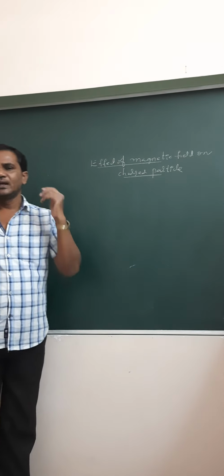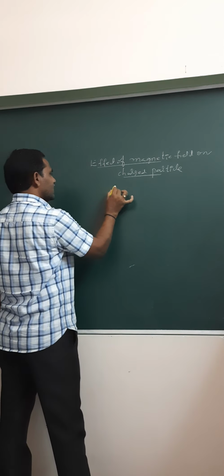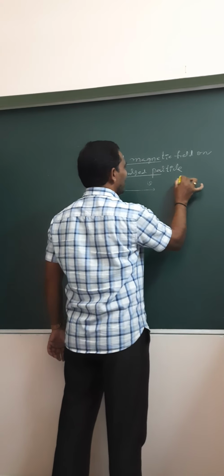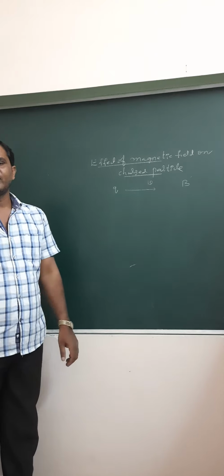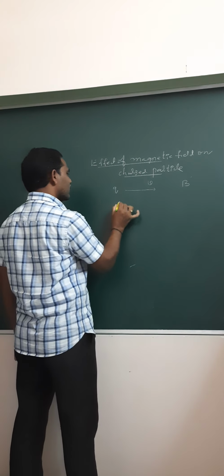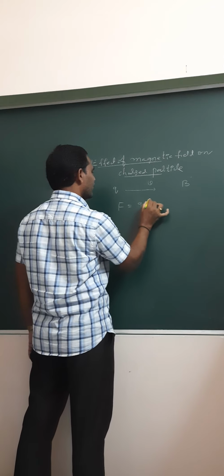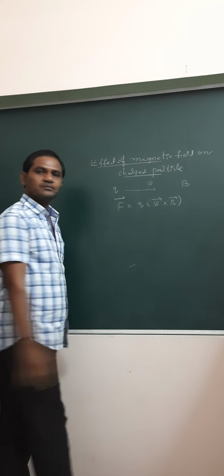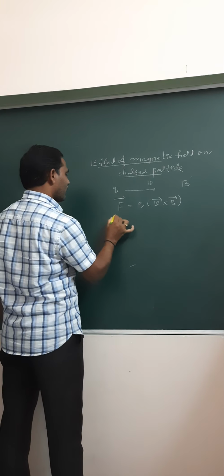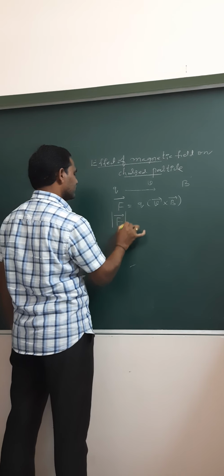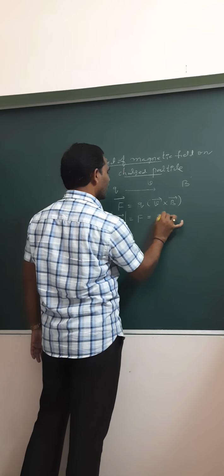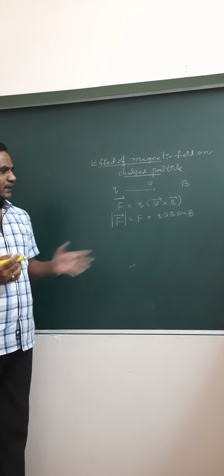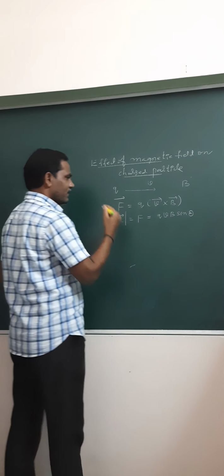Look here. Suppose a charged particle q is moving with speed v in a uniform magnetic field of induction B. Then it experiences the force F bar equal to q into v bar cross B bar. Its magnitude, F equal to modulus of F bar, is F equal to qvB sine theta. Here let us see some applications.